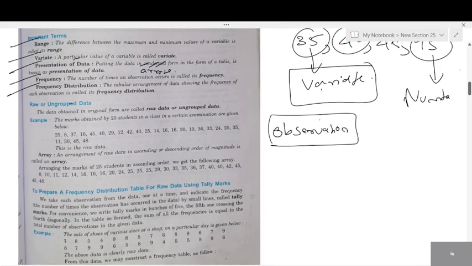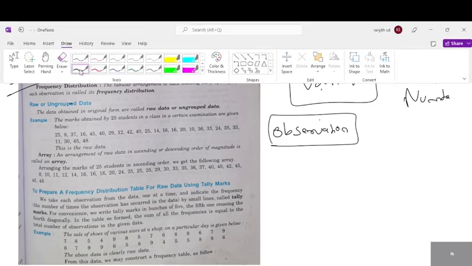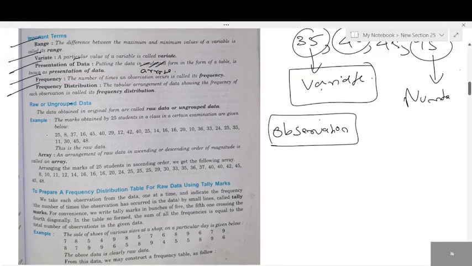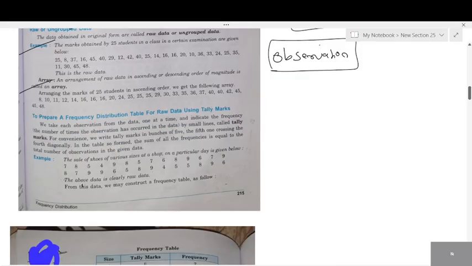Next, raw data or ungrouped. Can you see the word raw data? Arranged data or array data? We've already completed all this, right? Raw data is done. Go through later. Raw data, what is array? We have done. Can you see here? They have arranged it in order. 7, 8, 5. Is this raw data or arranged data, students? Is it arranged in ascending? No, it is not arranged. Random values are given. It is not arranged in an array. What do you call this? Ascending or descending.